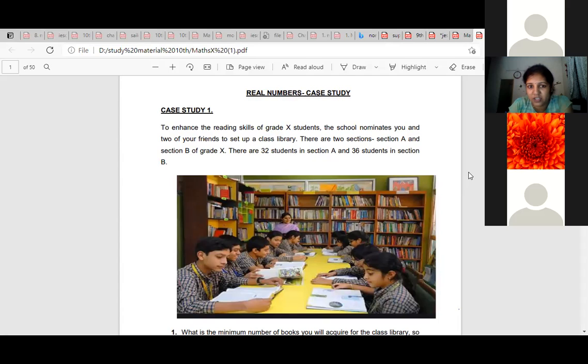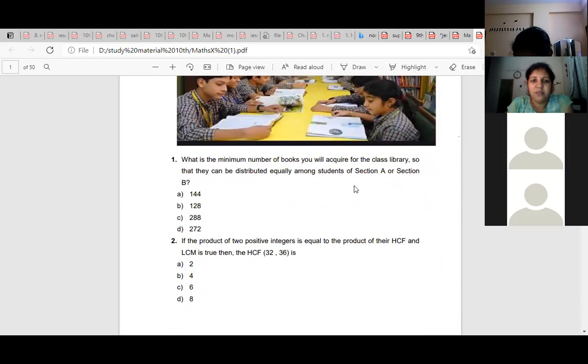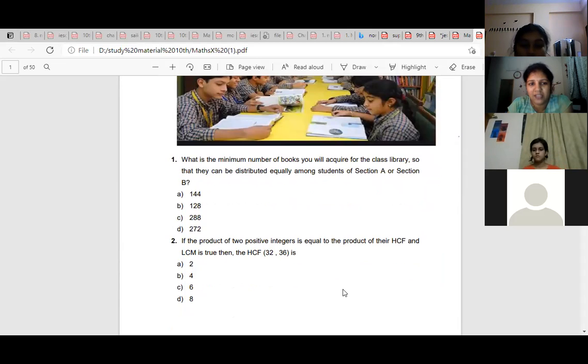Write down the numbers, section A 32 and section B 36 students, because I'm dragging down so you can't see. And please turn on your webcam. Then what is the minimum number of books you will acquire for the class library so that they can be distributed equally among students of section A or section B?